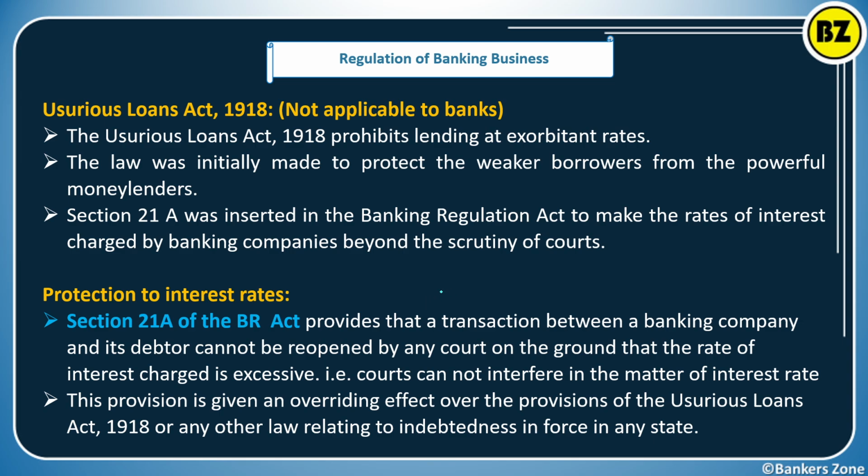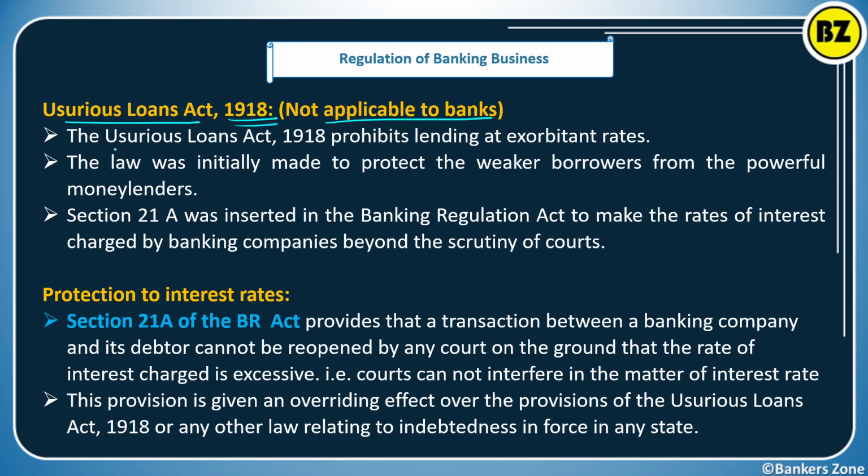Now see, one act, the Usurious Loans Act 1918. In the beginning itself you have to note it is not applicable to banks, because it creates some contravention. That's why Section 21A was inserted into the Banking Regulation Act to remove the superseding effect of that act. So the Usurious Loans Act 1918 is not applicable to banks.